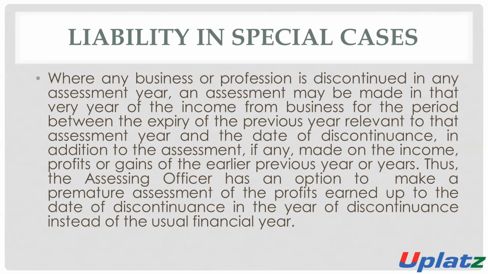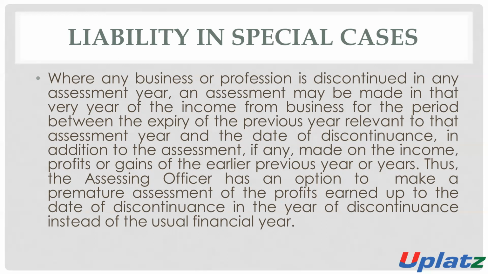It will be assessed within the same period, and the income for the period between the date of expiry of the previous year till the date of business discontinuance, means from the 1st April to the date of discontinuance.